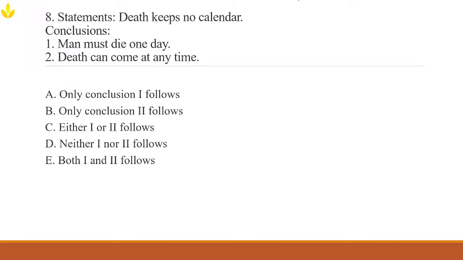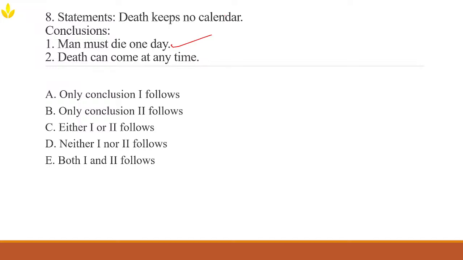What does the first conclusion say? Man must die one day. Right, the statement does not directly say anything about whether all humans must die. However, it implies that death is inevitable for everyone. Since death keeps no calendar, it indirectly suggests that everyone will face death someday. Don't you think that matches conclusion one? Yeah, conclusion one follows.